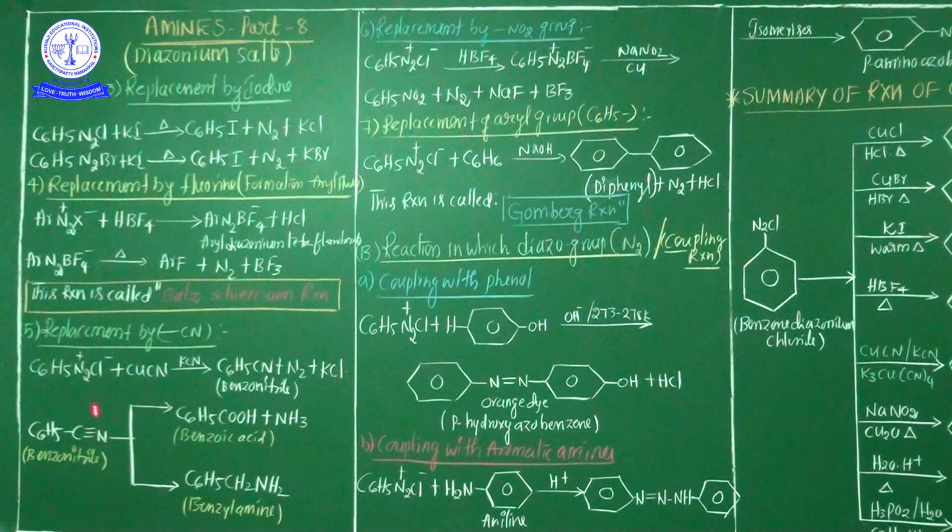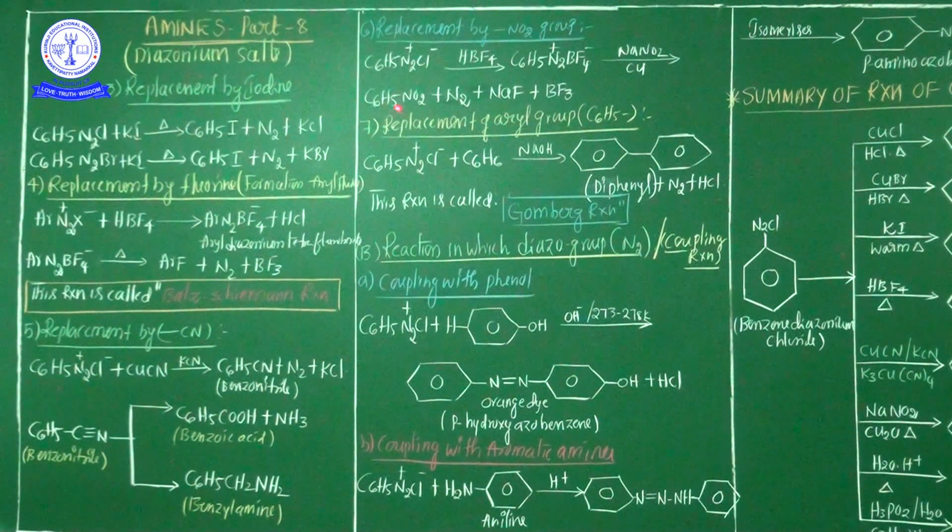Listen very carefully. Whenever benzene diazonium chloride is treated with copper cyanide in the presence of potassium cyanide, benzonitrile is liberated. Additionally, nitrogen gas and potassium chloride are also liberated. Hence, the benzonitrile, whenever treated with water, gives benzoic acid, and on reduction with hydrogen, benzylamine is liberated. This is the replacement by the cyanide group.